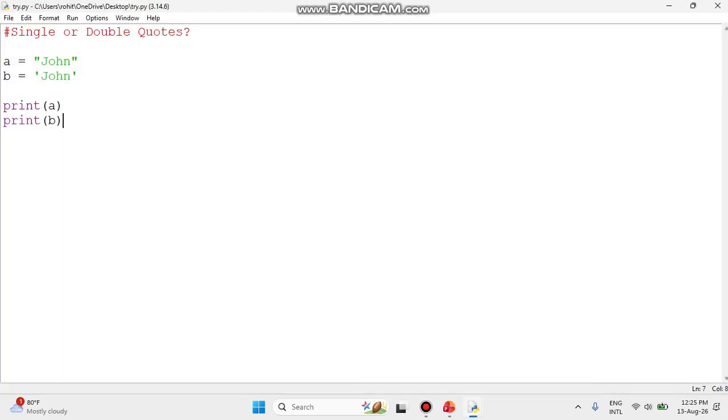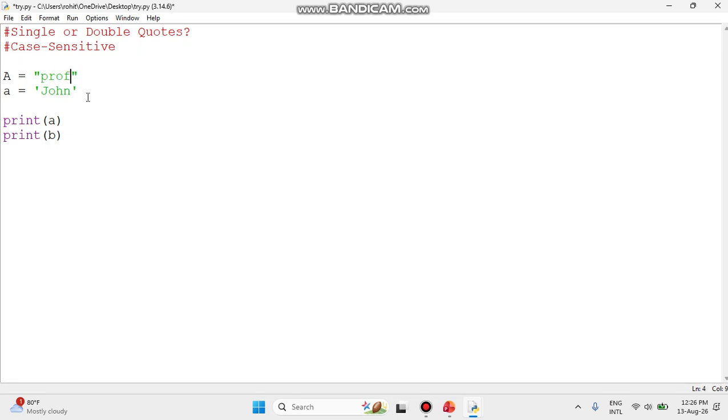Now after that, there is one very important thing: your programming language is case sensitive. Case sensitive means, when you declare a variable, suppose over here I created variable capital A, and over here I created the small variable a. This means both are different variables. They are not the same variable. That is what we call case sensitive variables. Big capital A is different and small a is different. Let me show you also.